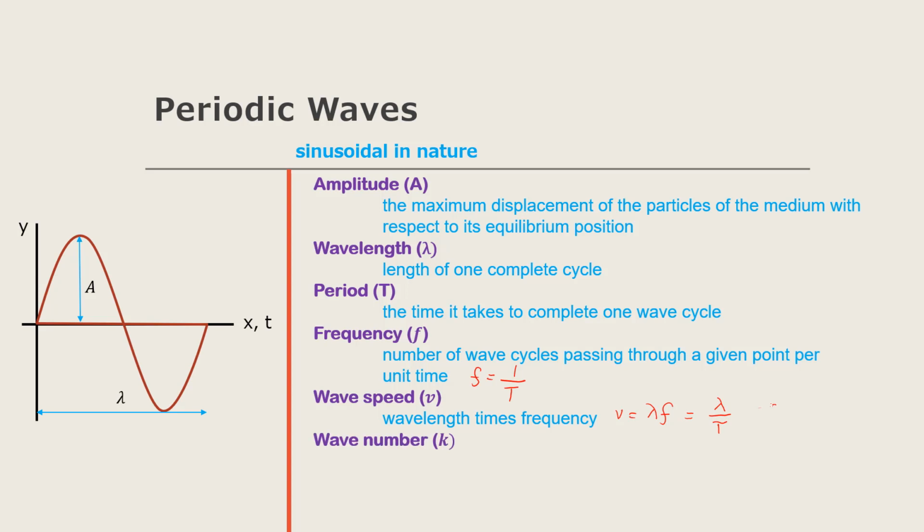Another property of a wave is the wave number, which is denoted by k. And this is just equal to 2 pi divided by the wavelength. This is given in radians per meter. And lastly, we have the angular frequency denoted by omega, which can be expressed as the product of the frequency and 2 pi, or omega is just equal to 2 pi times f.